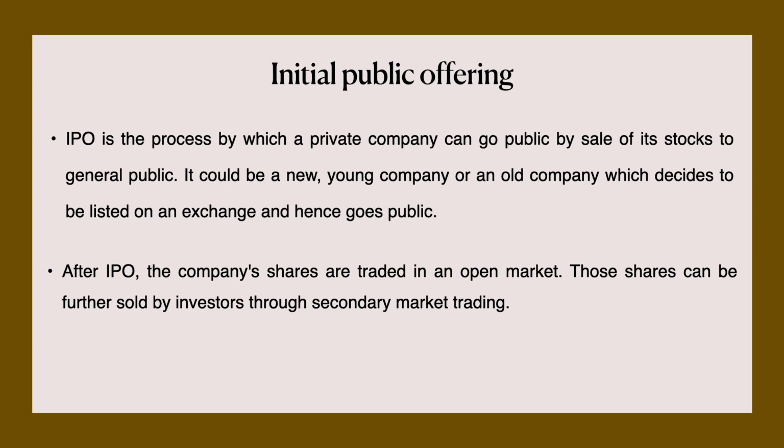Notice that word, a private company can become a public company. How? What is the procedure? By sale of its stocks to the general public. It could be a new or young company or an old company which decides to be listed on an exchange and hence goes public. Now every private company, when it is deciding to become a public company, that means it is ready to borrow capital from the public, must follow certain procedures or guidelines.